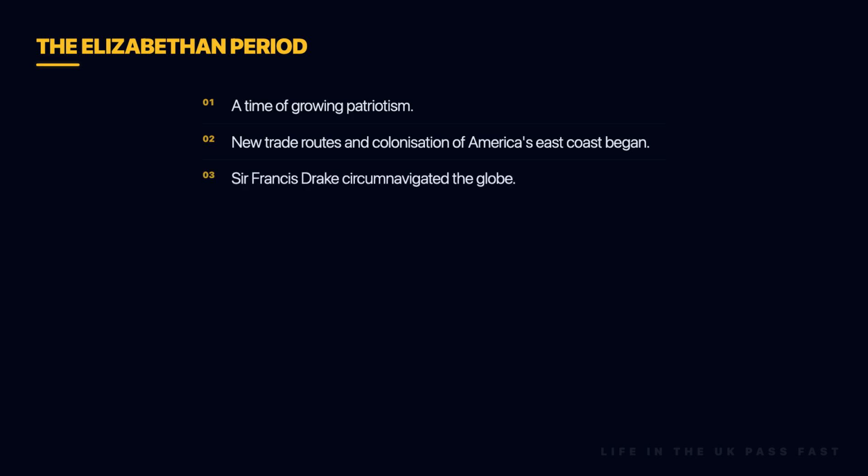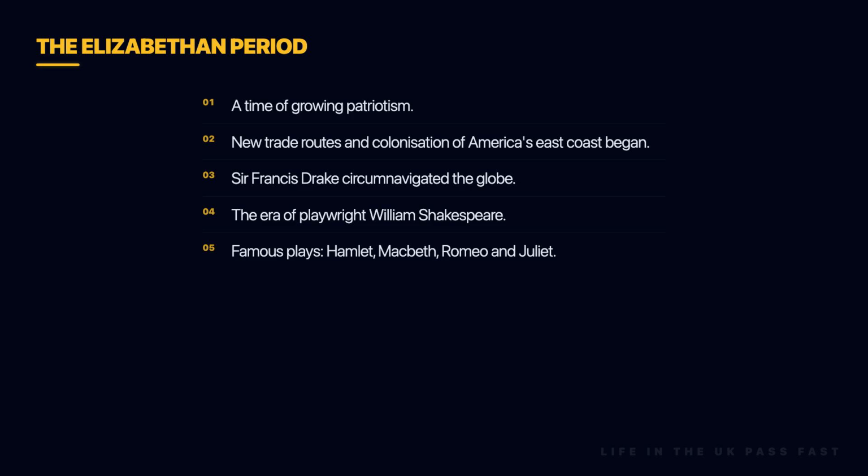The Elizabethan period was a time of growing patriotism and pride in being English. New trade routes were established, and England began to colonize the east coast of America. Sir Francis Drake, who helped defeat the Armada, became the first Englishman to circumnavigate or sail all the way around the world. This was also the era of William Shakespeare, who wrote many famous plays, poems, and sonnets. Some of his most famous plays include A Midsummer Night's Dream, Hamlet, Macbeth, and Romeo and Juliet.